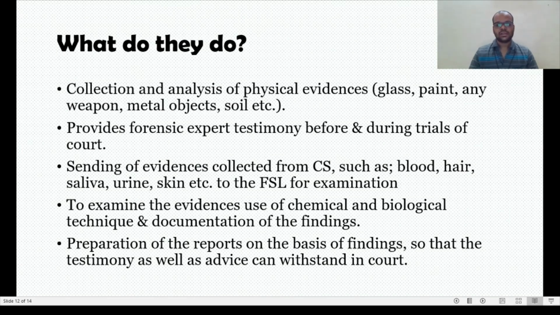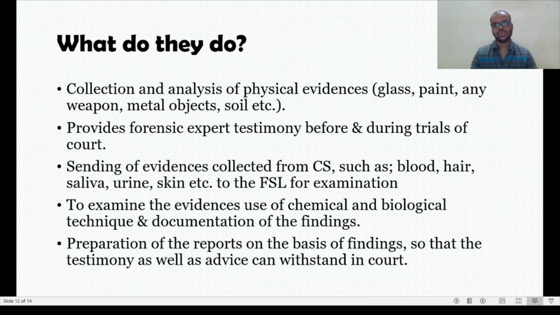Then chemical and biological techniques will be used for the examination of biological and chemical evidences. And the forensic scientists have to do documentation. They have to document the findings, means what are the results of the examination of particular evidences. They have to document it, and then send it to the further authorities. Then the last point is the preparation of reports on the basis of their findings.